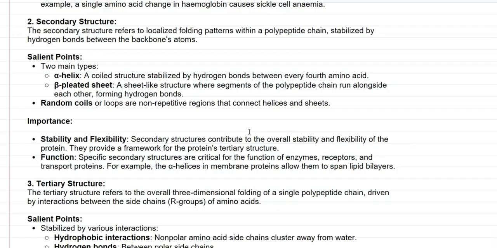Specific configurations of the secondary structures are important for the function of enzymes, receptors embedded in the membrane, and transport proteins involved in the transport of various molecules. For example, the alpha helices in membrane proteins allow them to span the entire lipid bilayer of the cell.